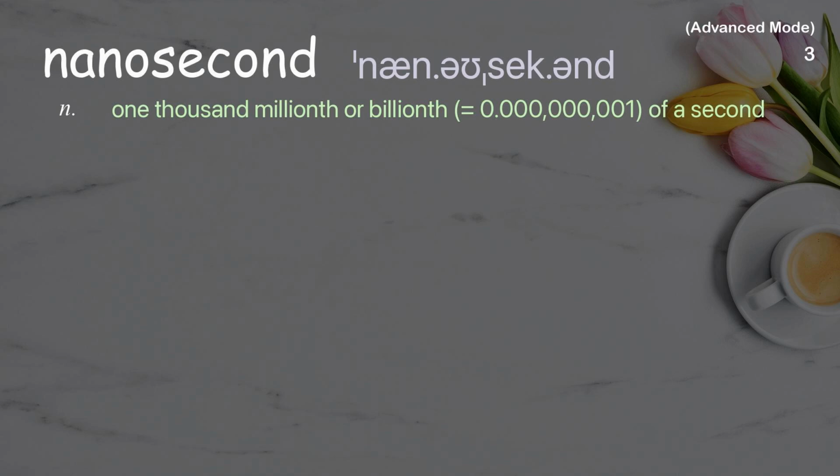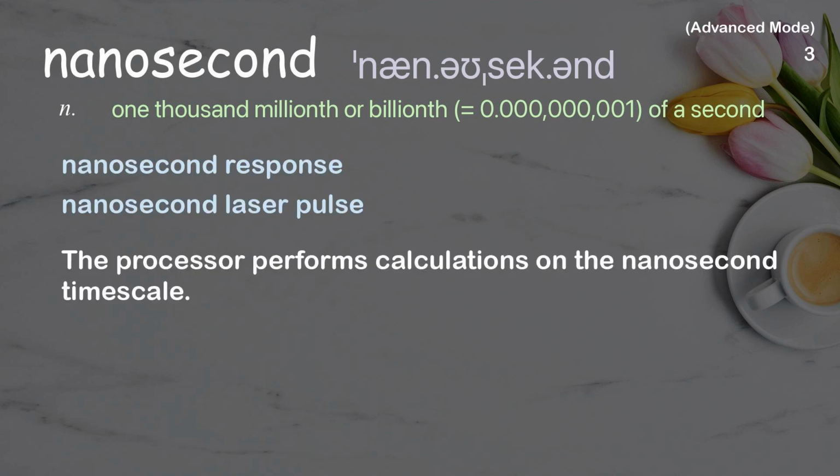Nanosecond. 1,000 millionth or billionth equals 0.000000001 of a second. Examples: Nanosecond response. Nanosecond laser pulse. The processor performs calculations on the nanosecond timescale.